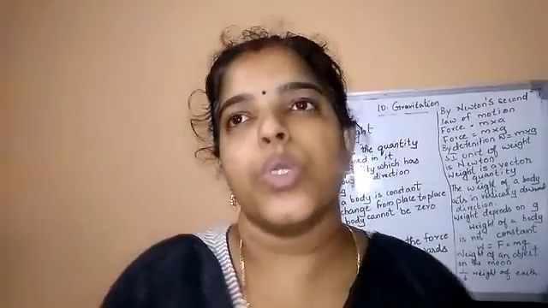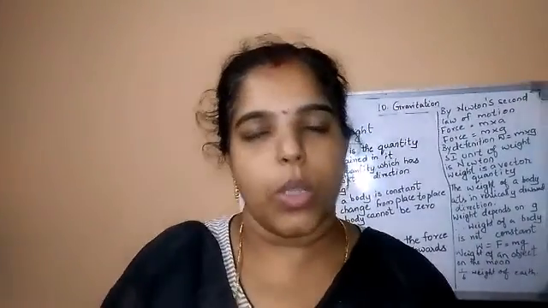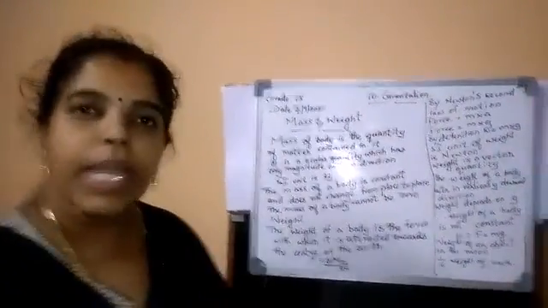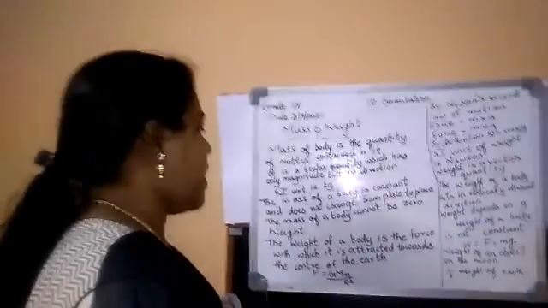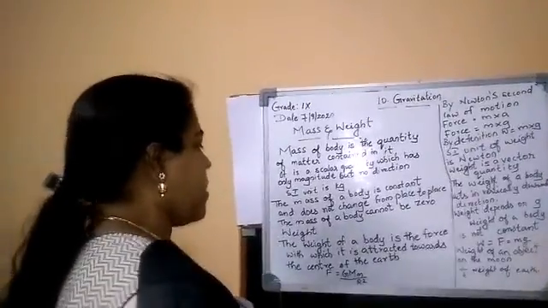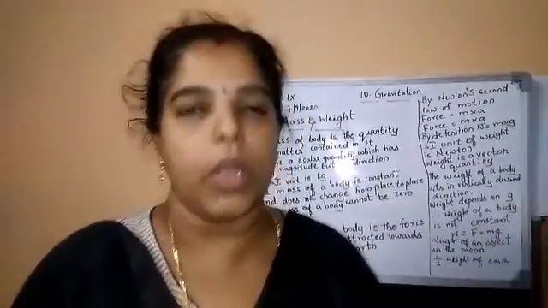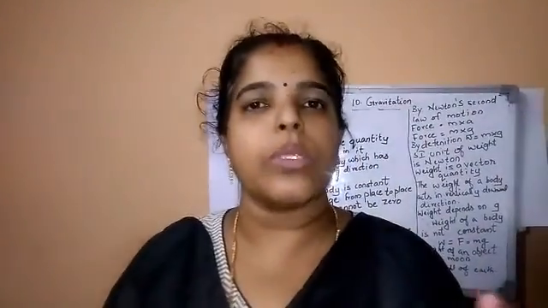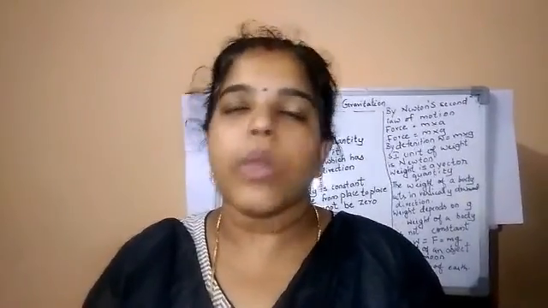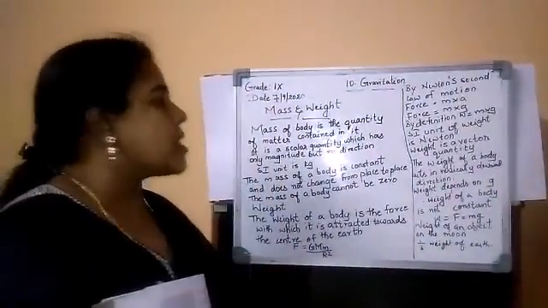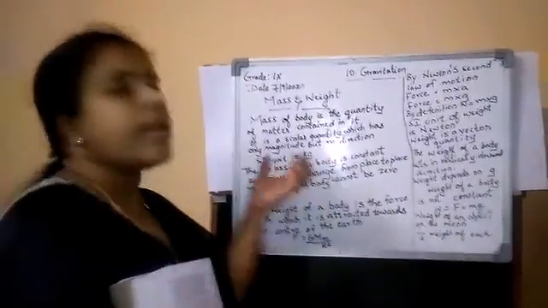If you go to the shop for 1 kg potato, 1 kg onion, like that, that is mass. So the SI unit will be the kg, kilogram. The mass of an object is constant and does not change from place to place. The mass of a body cannot be 0. If you take one apple or one potato, one tomato, some mass will be there. The mass of the body will never be 0.